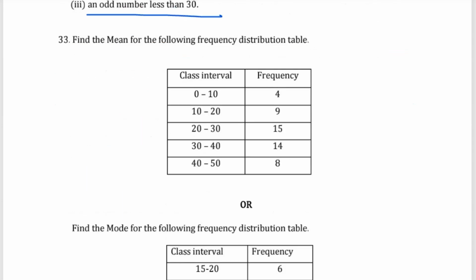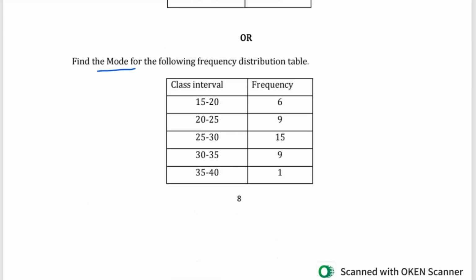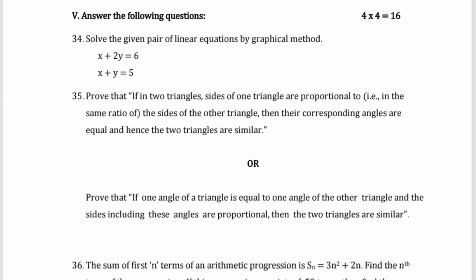Then question number 33, you have to find the mean of the following data. So they've given the data, you have to find the mean. Or you can find the mode for the following distributed data. Whatever distribution table is given, for that you have to find mean, or you can find mode. Then the next main, that is the fourth main. Each question carries 4 marks.